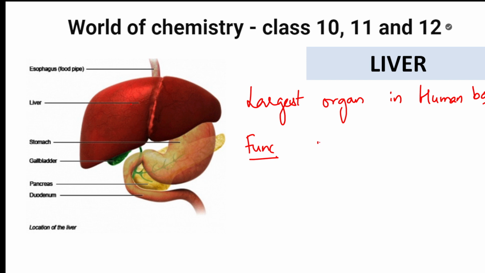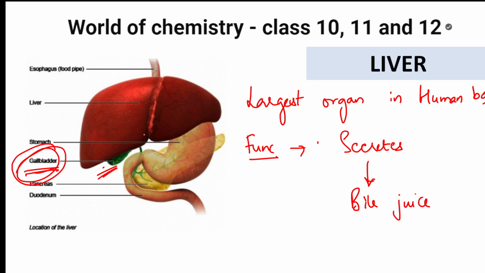Function. Liver secretes a juice called, the most important thing, bile juice, which has bilirubin and biliverdin. I'll explain that also gradually. So this secretes bile juice, and where is this bile juice stored? The bile juice is stored here in the gallbladder. See here, this liver is there, right? This is the bile juice. Whatever is secreted, it's stored in the gallbladder. Ma'am, what is the role of bile juice? We'll be doing one question now.